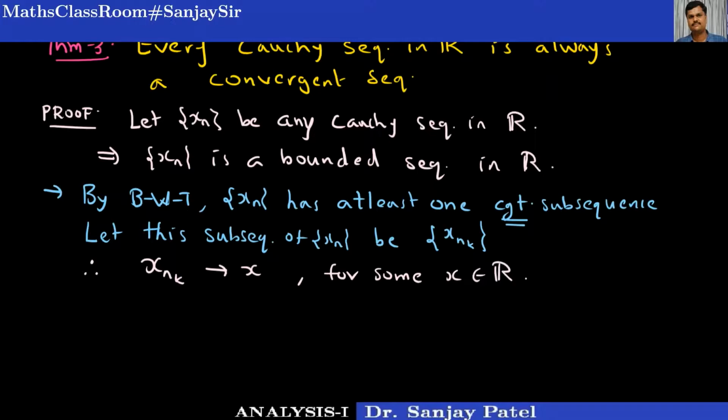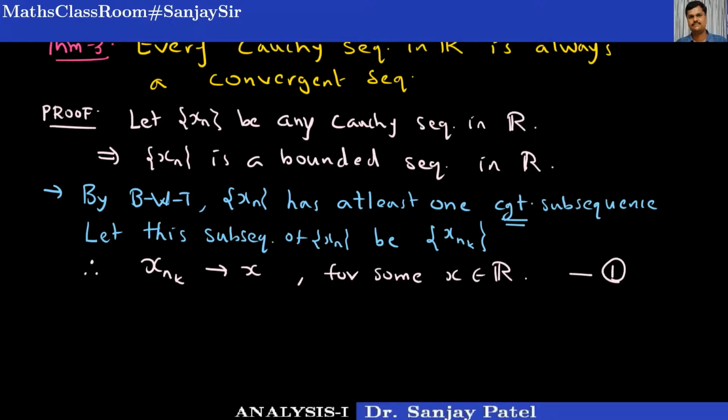This is an important thing; let us call it number 1. So given the Cauchy sequence xn, applying the Bolzano-Weierstrass theorem, we have obtained a subsequence xnk which is convergent, and it is converging to the number x.